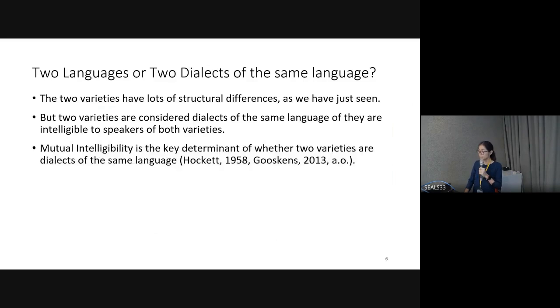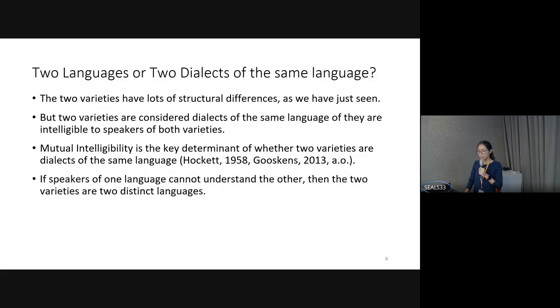Mutual intelligibility is the key determinant of whether 2 varieties are dialects of the same language. If the speakers of one language cannot understand each other, then the 2 varieties are 2 distinct languages. This is from the mutual intelligibility view.